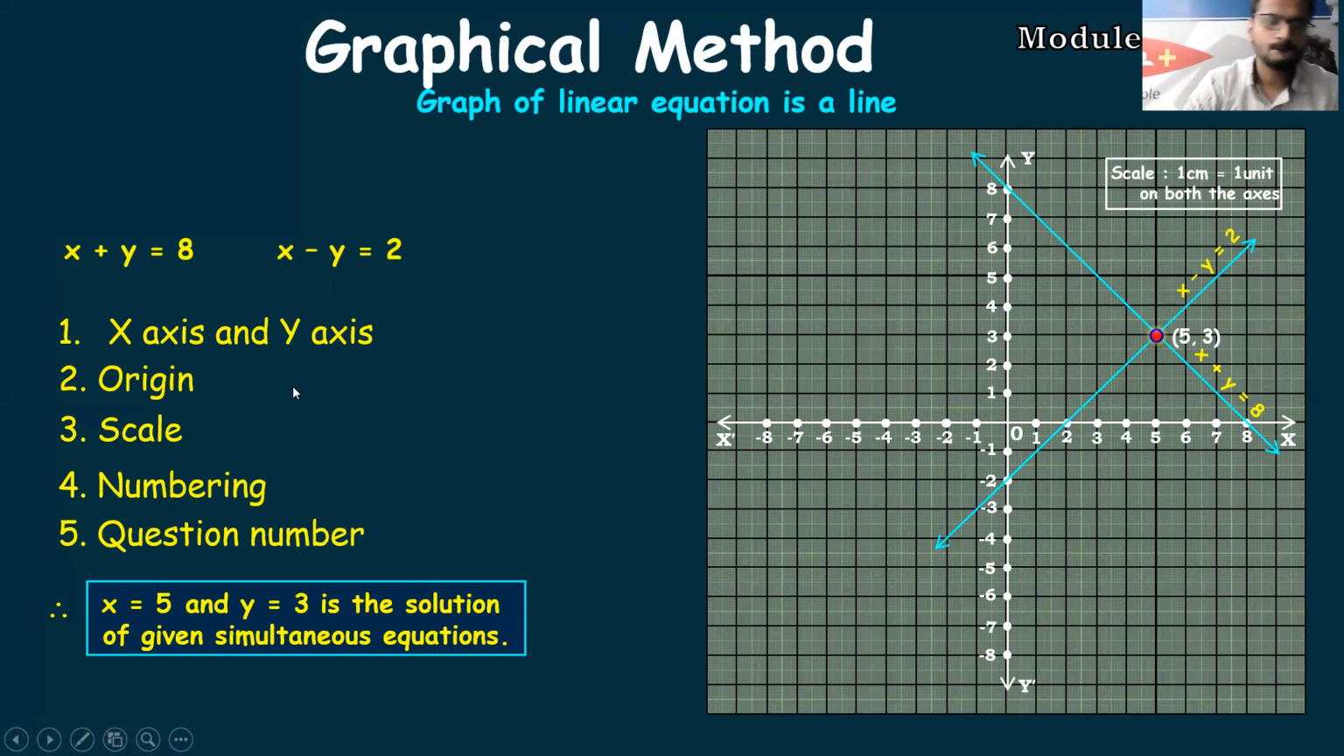Fine. Let's take around 30 seconds of time and 40 seconds of time. Copy this fast. And then we'll start with graphical method sums. Okay. Fine. Let's move ahead, students.